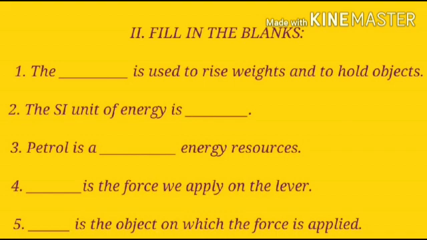Next, fill in the blanks. The dash is used to raise weights and to hold objects. Children, can I give the clue for you? It is one of the simple machines. Yes, it is screw. The screw is used to raise weights and to hold objects. The second one, the SI unit of energy is dash. Answer, joule. The SI unit of energy is joule.